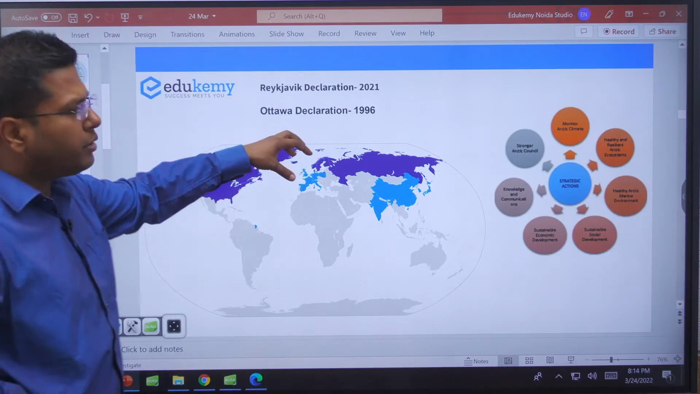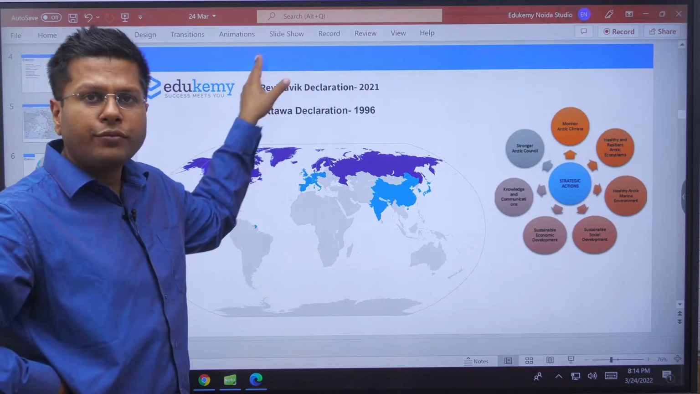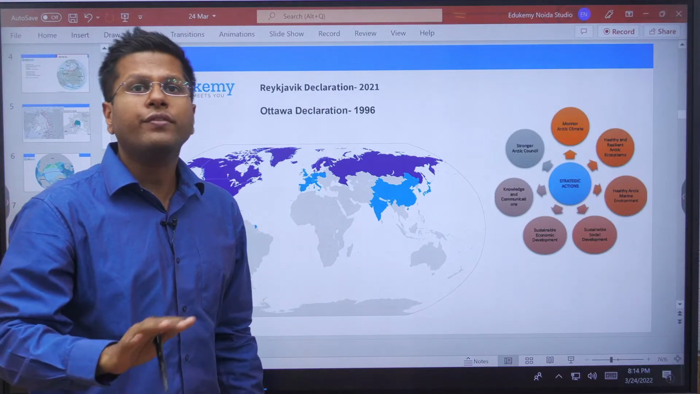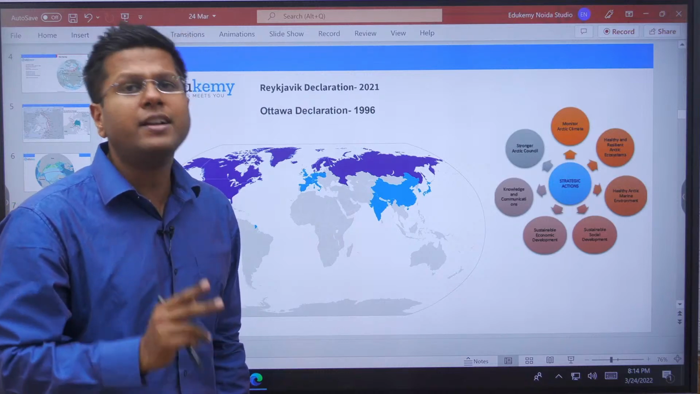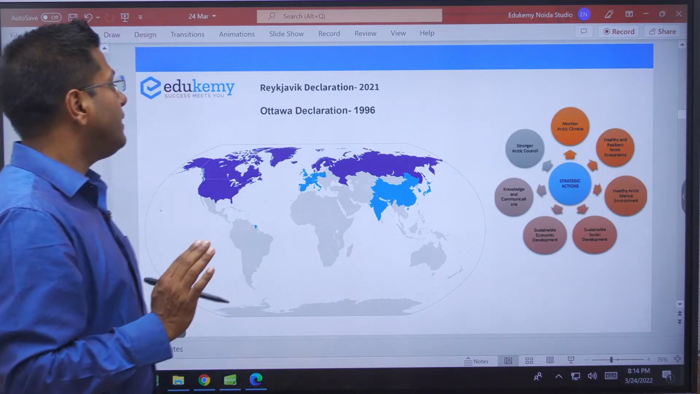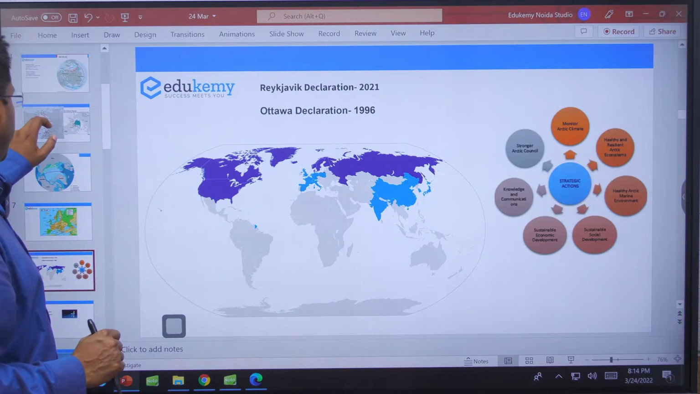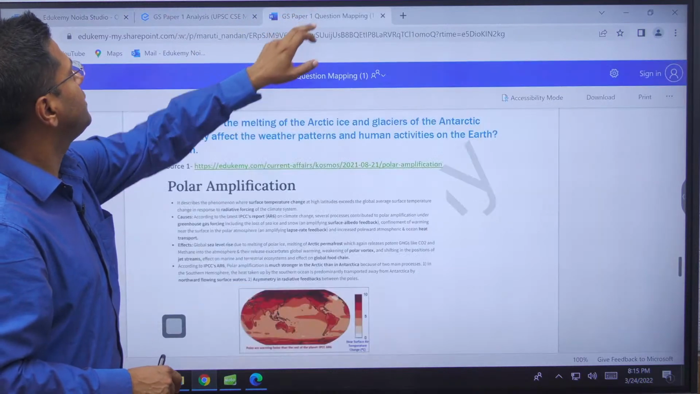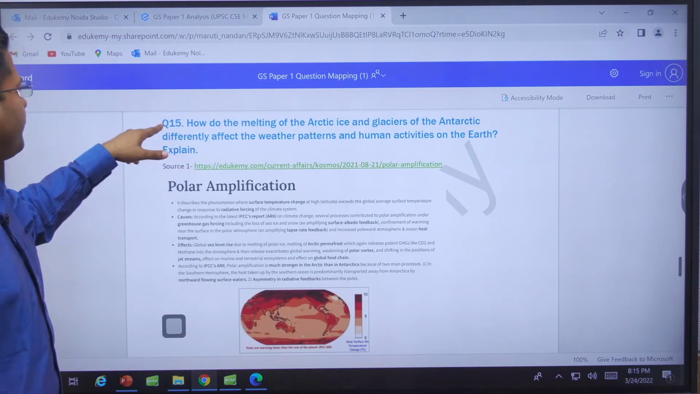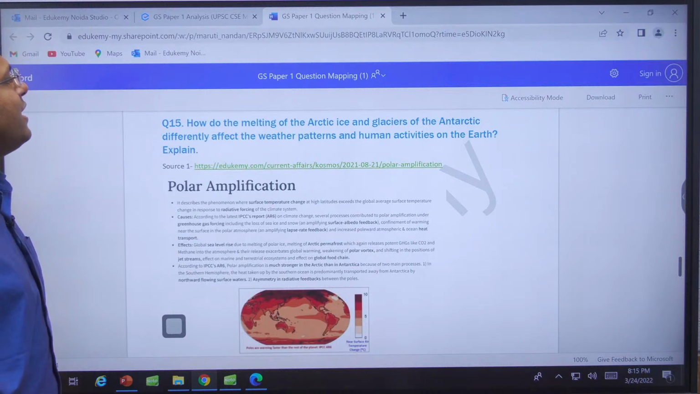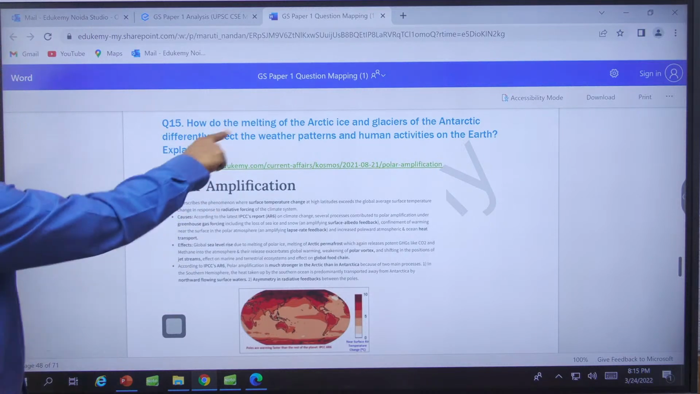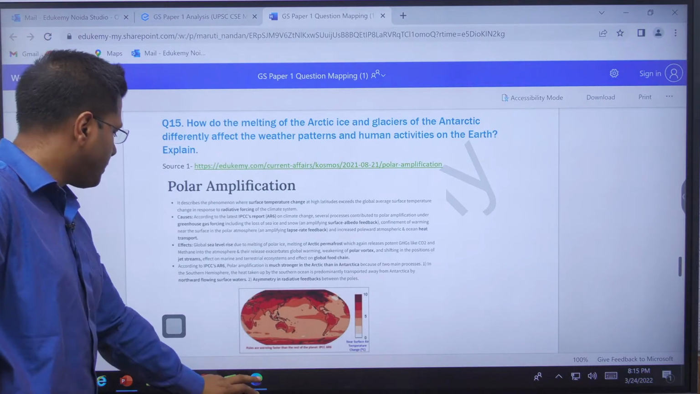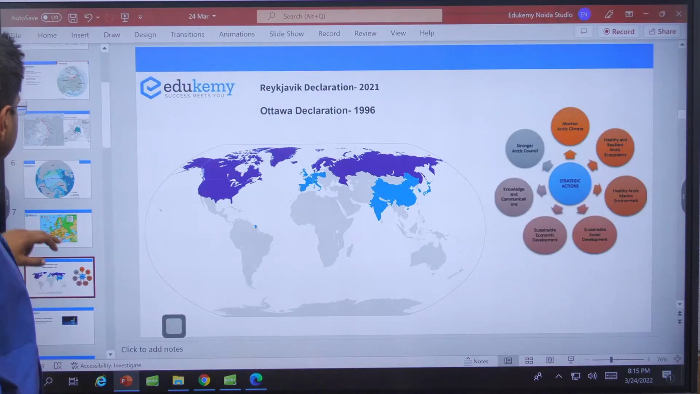So the Arctic Council got formed 25 years back, and then another declaration for the Arctic region. So this is how you distinguish between the Arctic and Antarctic region. There are no conflicts in the Antarctic region, but conflicts are definitely there in the Arctic region because of lesser exclusivity, right? And I will discuss in a short while a question which was asked in the UPSC examination just a few months back. How do the melting of Arctic ice and glaciers of the Antarctic differ and differently affect the weather patterns and human activities around the earth? We'll discuss this later.